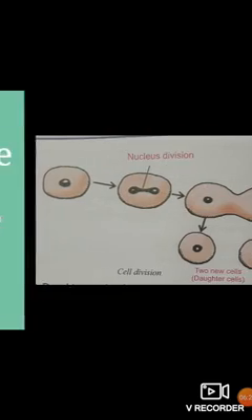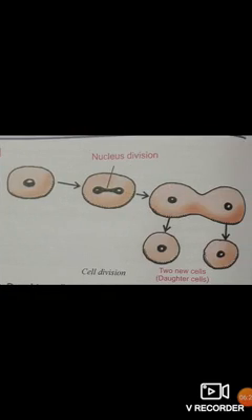Now, as you can see in this picture, firstly, inside the cell, the nucleus is divided into two parts. After that, when the nucleus is divided, two new cells, said to be daughter cells, are found.